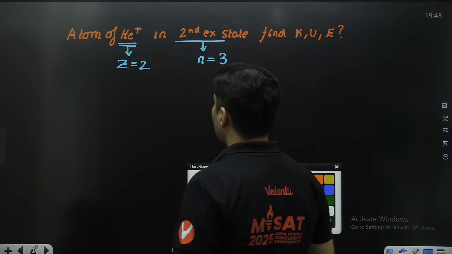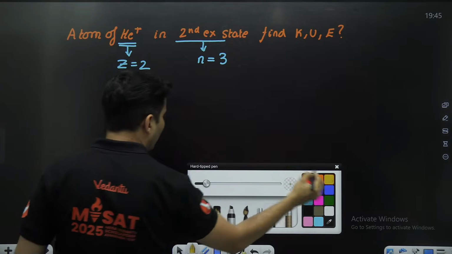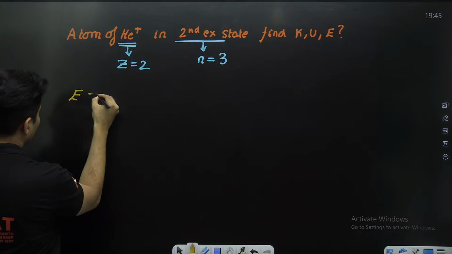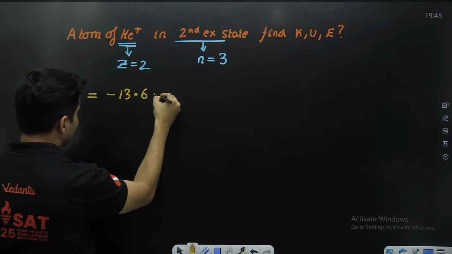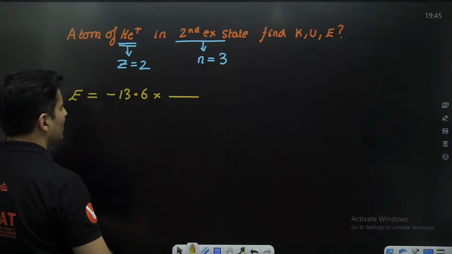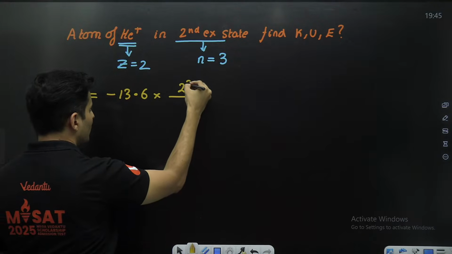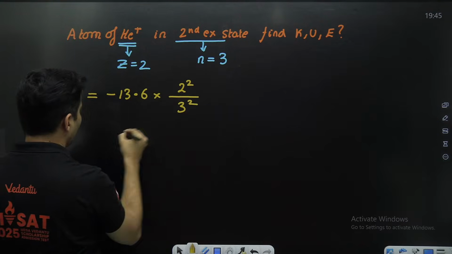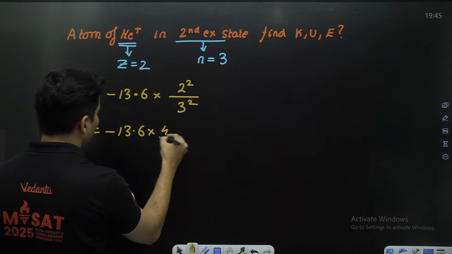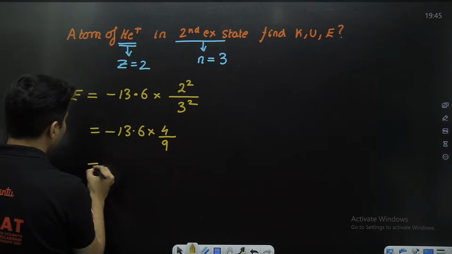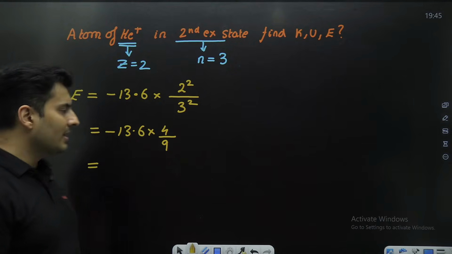Now, if you observe the total energy formula, what is it, guys? It is negative 13.6 Z square by N square. Z is 2, so 2 square. N is 3, so 3 square. So this will be minus 13.6 into 4 divided by 9. How much is it coming out to be?